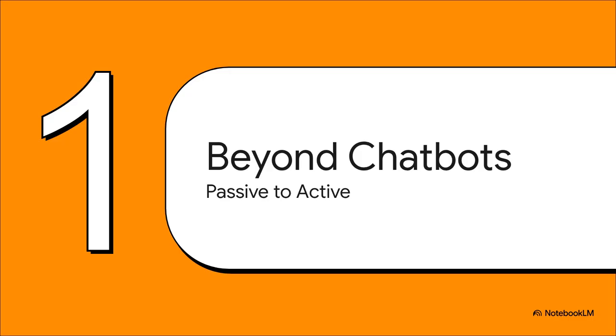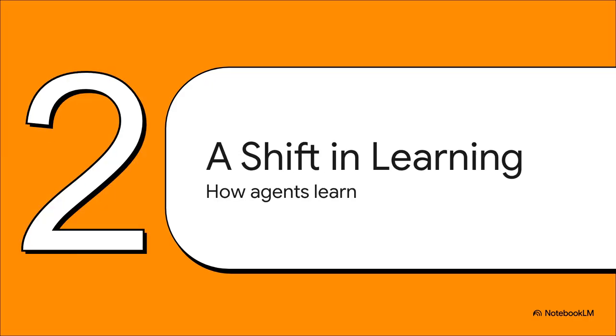Right, so first things first, what's the fundamental difference? Think about it like this. A chatbot is totally passive. You ask it something, it gives you an answer. End of story. An AI agent, on the other hand, is an active participant. It's not just sitting there waiting for your next question. It's built to go out into an environment and get a job done. And to build an AI that can do that, to make it an active player, you just can't use the same old training methods. It takes a complete shift in how they learn.